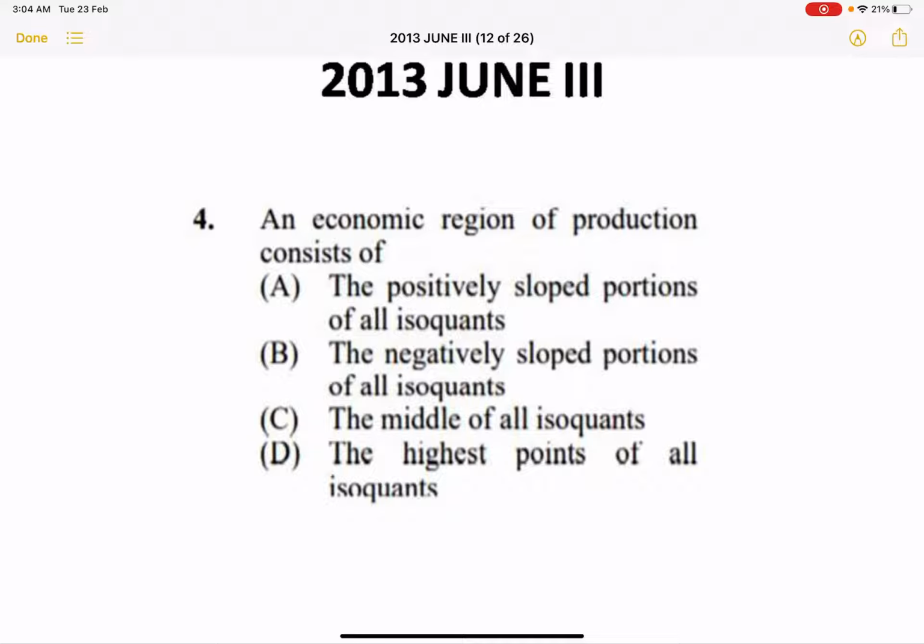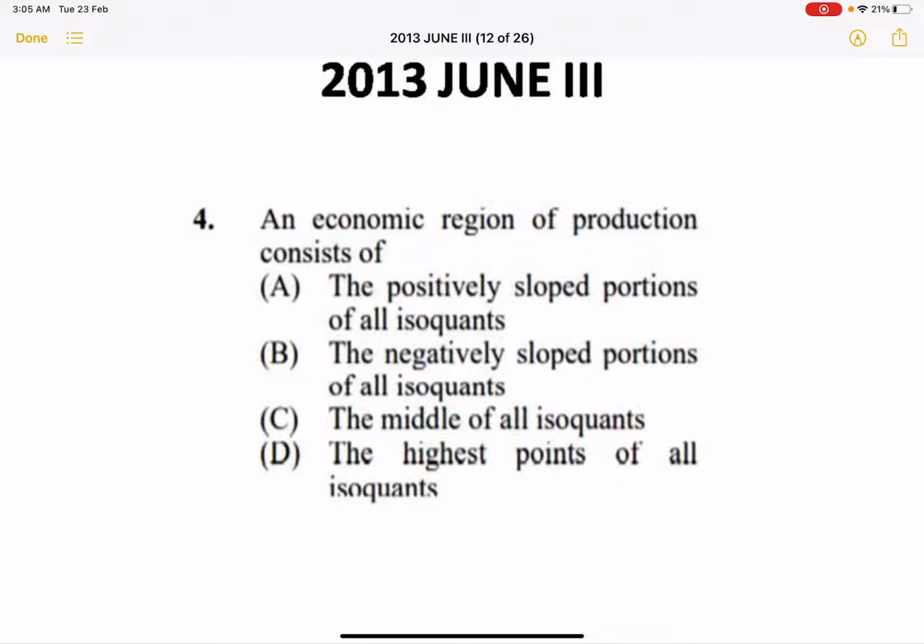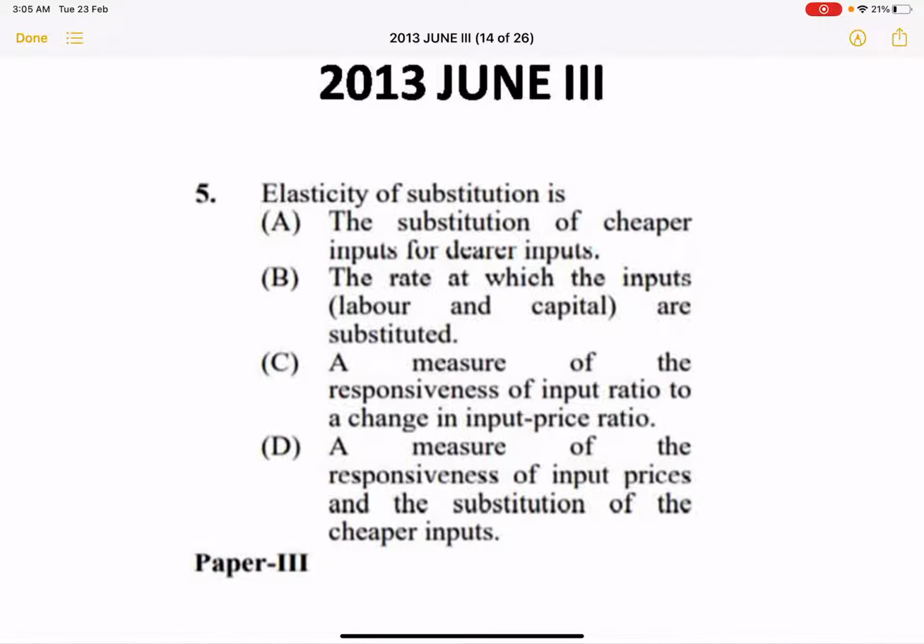Next question, this was a question that was asked in 2013 June paper 3. The question is, an economic region of production consists of the positively sloped portion of isoquants, the negatively sloped portion of isoquants, the middle of all isoquants, or D, the highest point of all the isoquants. The correct answer is second, the negatively sloped portion of all the isoquants. This concept we already started in the previous video on producer equilibrium, wherein we studied the economic region and uneconomic region and the ridge lines. So according to that concept, the negatively sloped portion of the isoquant is the economic region of production. So accordingly B is the correct option.